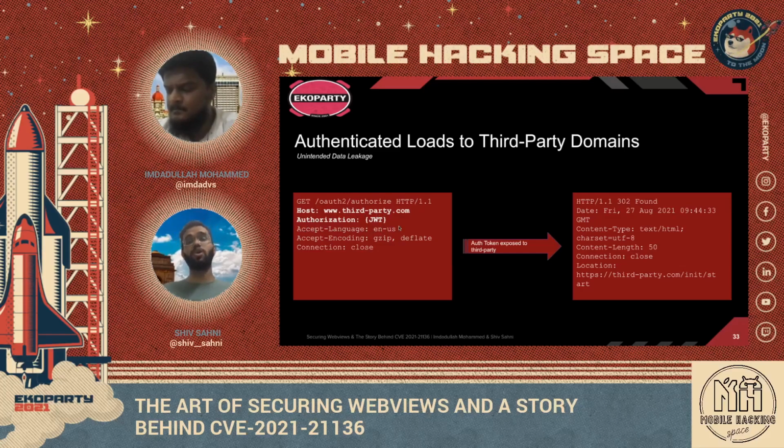So this is just because we are consuming the same web view component which was meant to do an authenticated load to the identity service. But when we are accessing a resource service, we are just passing the auth headers there as well. So just make sure whenever there is a third-party integration, you are reviewing the network logs just to ensure that unintentionally no sensitive data is being leaked.